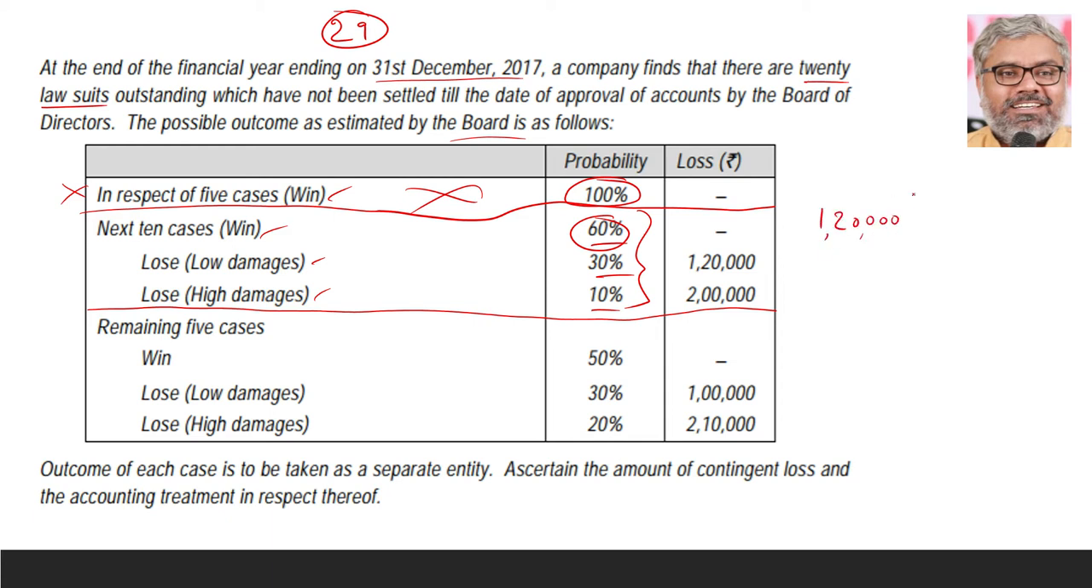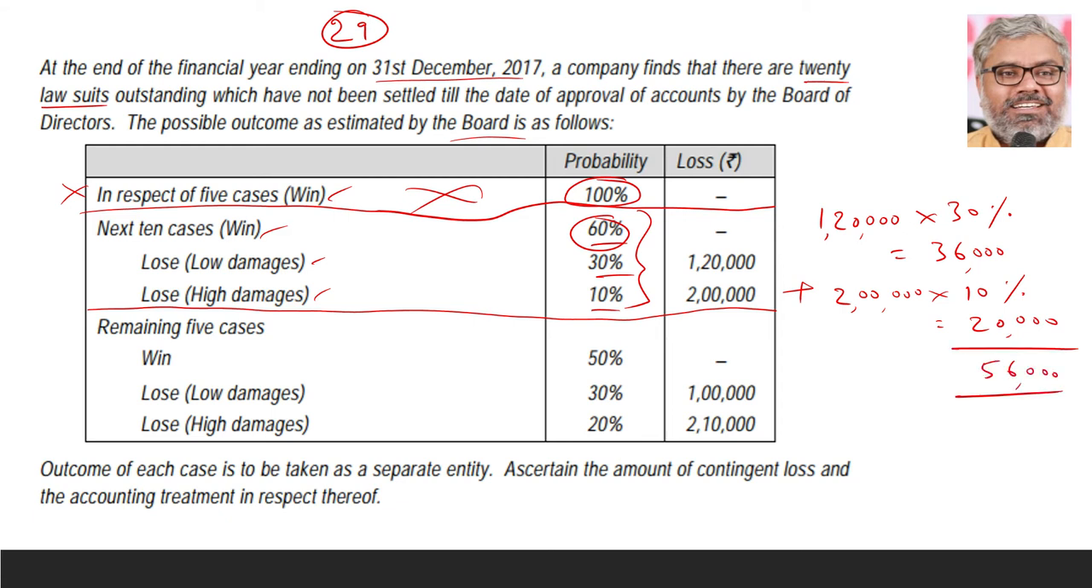1,20,000 into 30%, that will be 36,000. Plus 2 lakhs into 10%, that will be 20,000, which means a total of 56,000 rupees is a possibility. Not 1,20,000, not 2 lakhs, because we multiply the loss with probability, we get expected loss. So what is the expected loss for the 10 cases? 36,000 plus 20,000, that is 56,000.